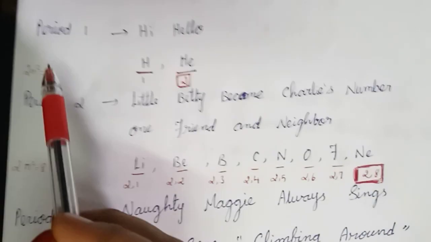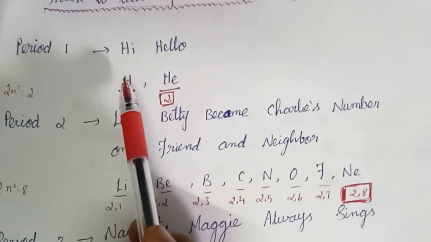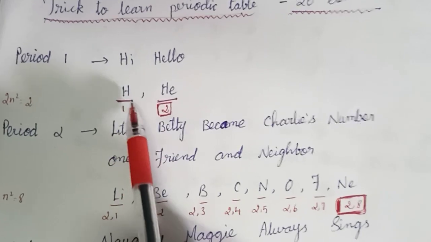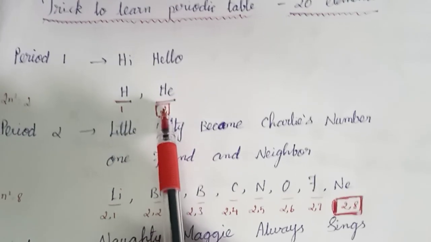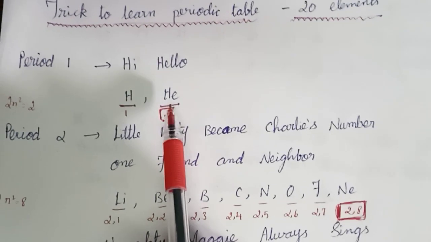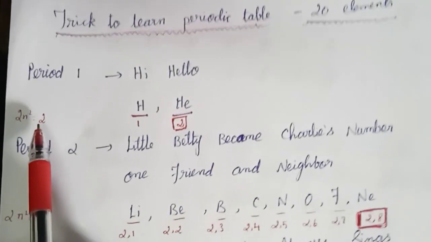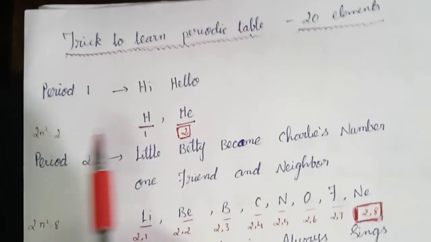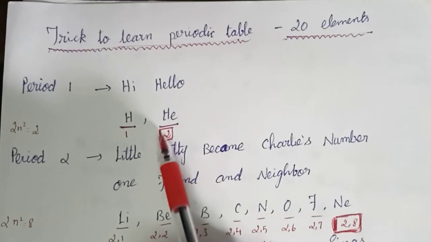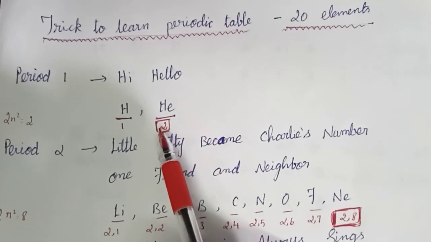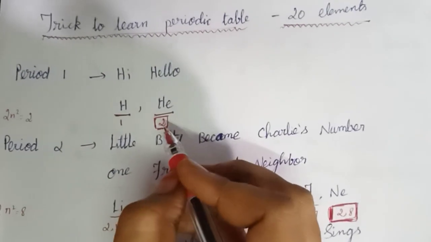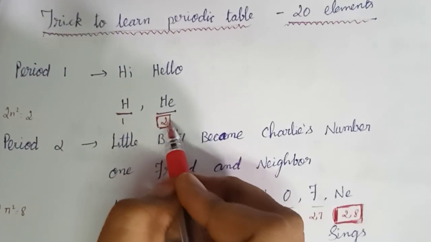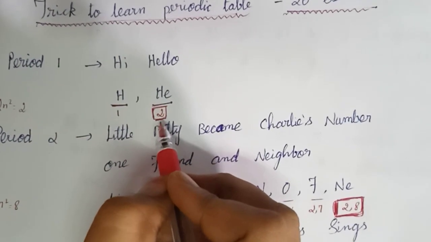In period 1, electrons are filled in the first shell. Hydrogen has only one electron, so it is filled in the K shell. Helium has 2 electrons, so they are filled in the first shell. The maximum capacity of the first shell is 2, so helium completes the electronic configuration of the first shell.